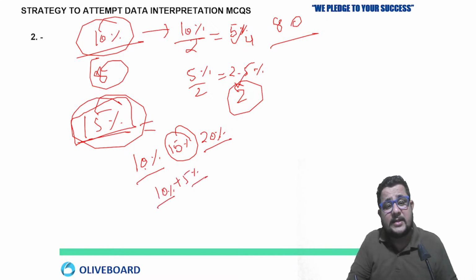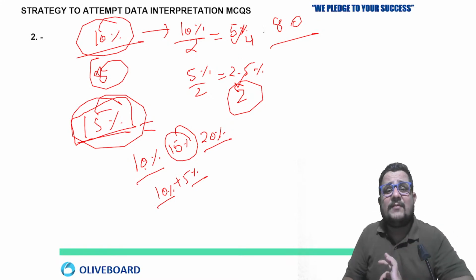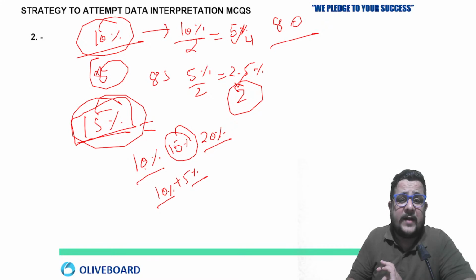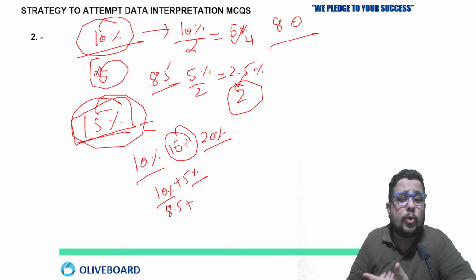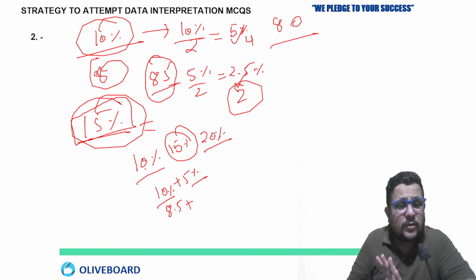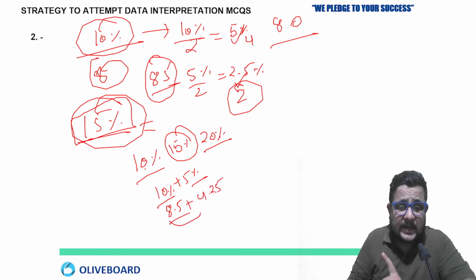Can I write it like this? 10% plus 5%. So if there is a number 85, 10% of 85 is going to be 8.5, plus 5% more. You have to calculate 15% of 85. See, 8.5 is 10%. 5% is going to be just half of that. Just add 8 plus 4, 12. 0.50 plus 0.25, 0.75.